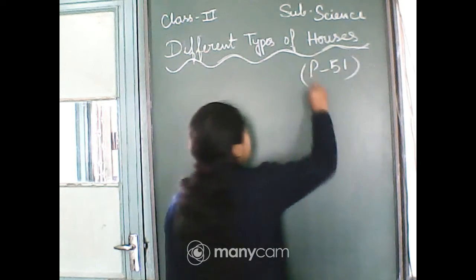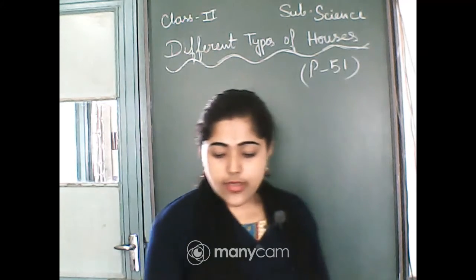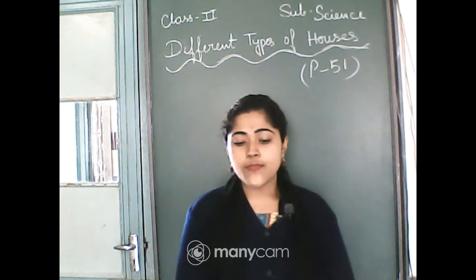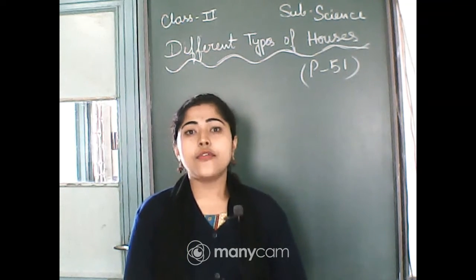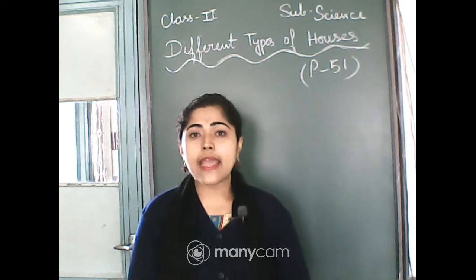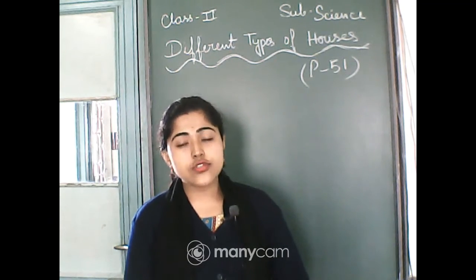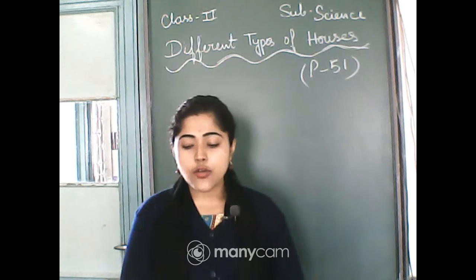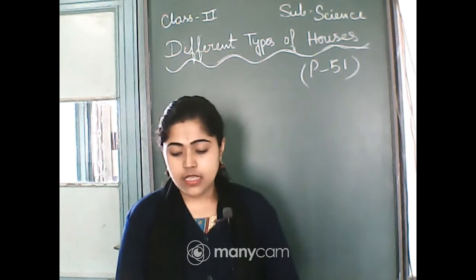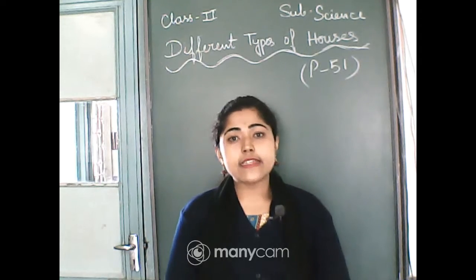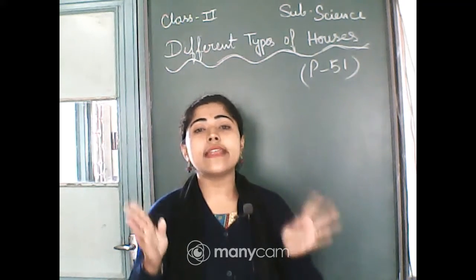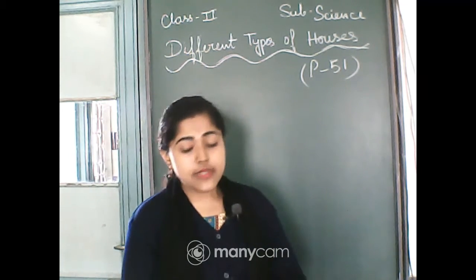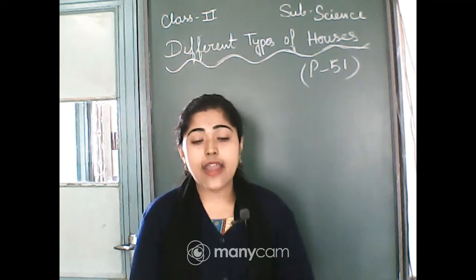That's about different types of houses. So you know why we need a house, right? We need a house to live in, isn't it? We all need a house, humans and animals, to live in, and it protects us. Yes, Pratyushna. Now open page number 51, everyone. Because a house protects us from heat, cold, rain, dust, pollution, bad weather, and it also protects us from other animals and thieves.